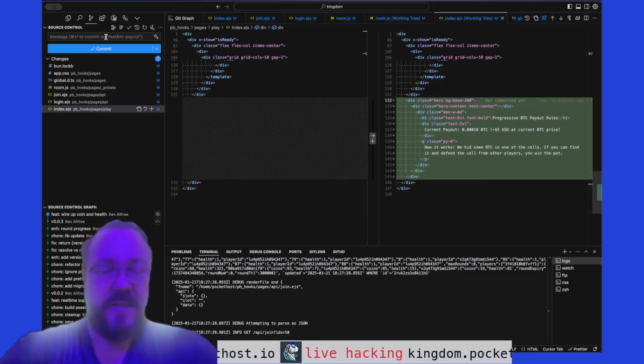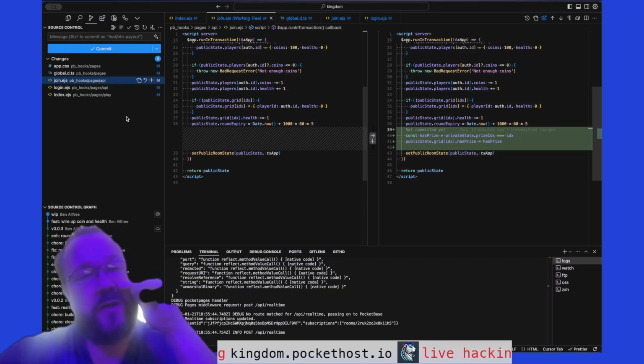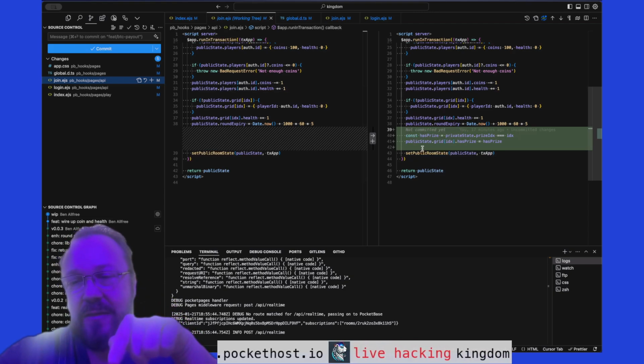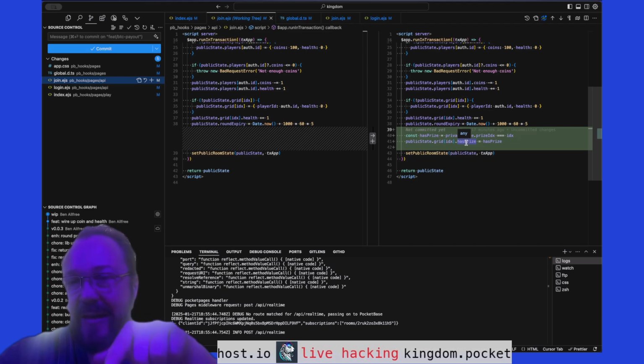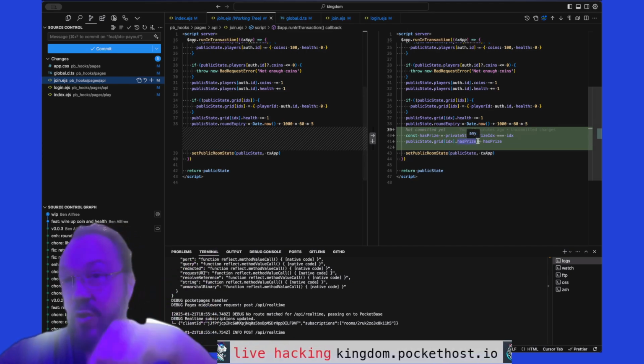So let's wrap this up and continue on. I want to make it so the player who finds the BTC knows that they have found the cell with the BTC in it. Let's do a quick review here. When we join a cell, if that cell has the prize, we mark that cell as having the prize when we return the public data to the user who joined the cell.